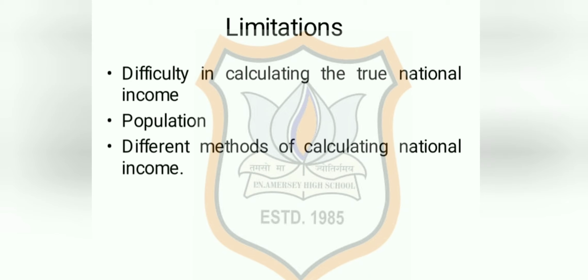Now, when a country's national income is measured through two different methods, the result differs. So, as different countries adopt different methods to calculate national income, a true comparison cannot be done, and even international comparison becomes difficult.